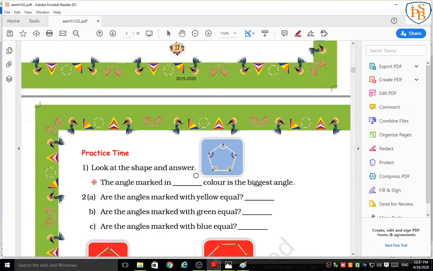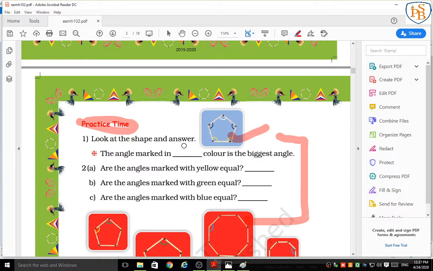Now we have some questions, practice time. Okay students? Now practice time. Look at the shape and answer. Can you write the answer in your notebook? We will just read. You have to write the answer. This work you have to do at your home.